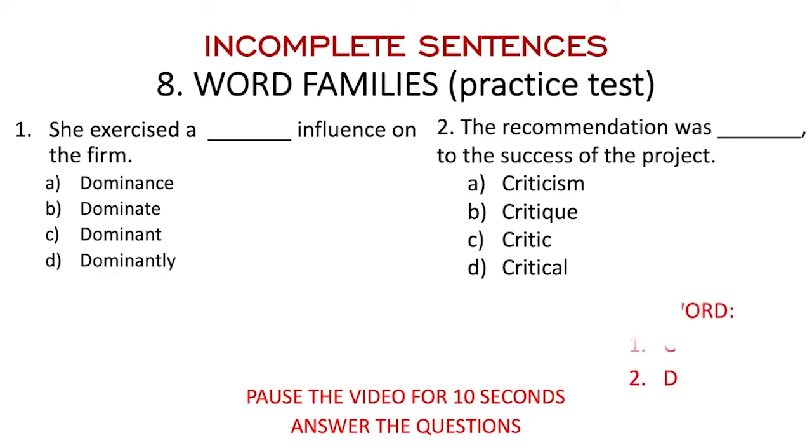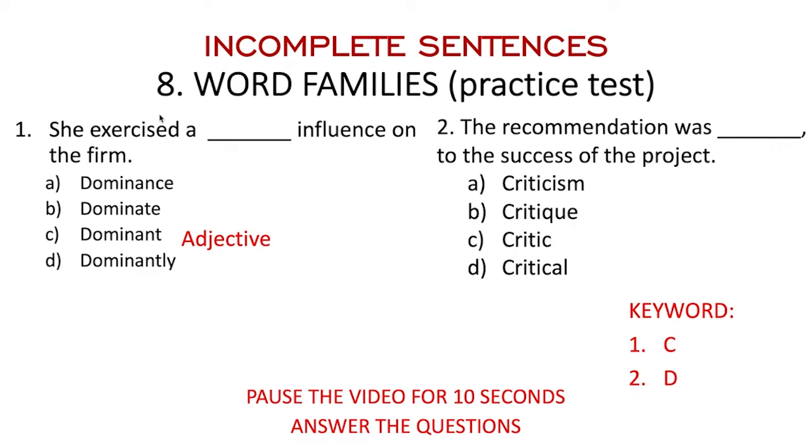So here are the keywords, everybody. Number 1, she exercised a blah blah blah influence on the firm. If we just pay attention to this one, it needs an adjective, right? So the adjective among the following options is dominant, meaning dia mempengaruhi, blah blah blah, pada perusahaan ini.